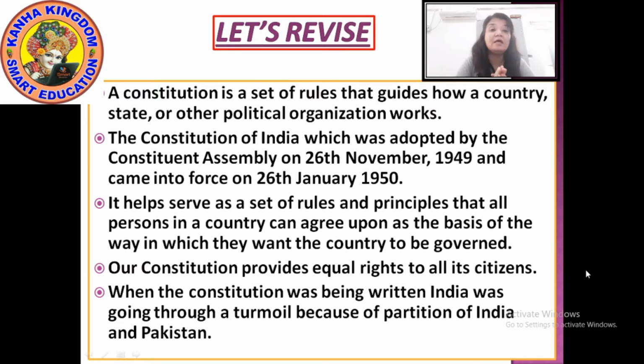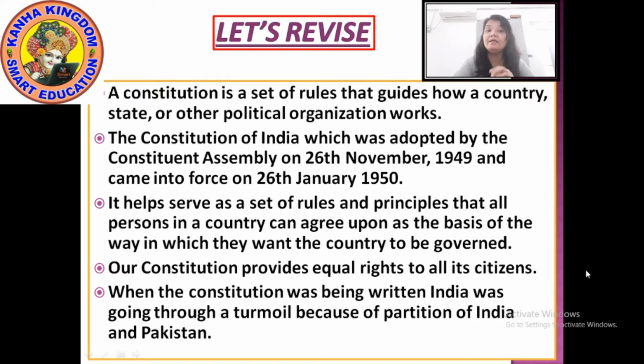It means the Constitution has all the rights and regulations for the welfare of the people of the country, the citizens of the country. So that the people may agree on the way the government can work. The Constitution also provides equal rights, about which we are going to discuss in part 2. All the rights which the citizens of the country have are written in the Constitution.